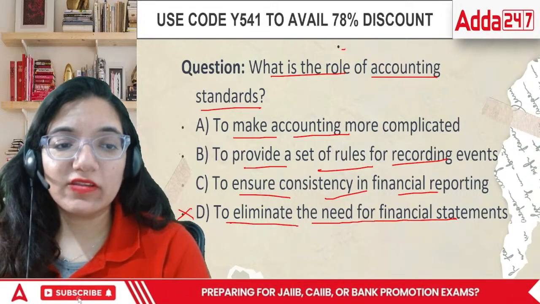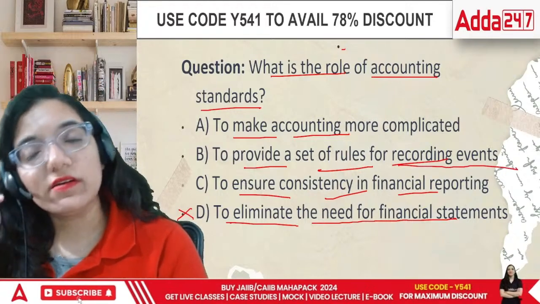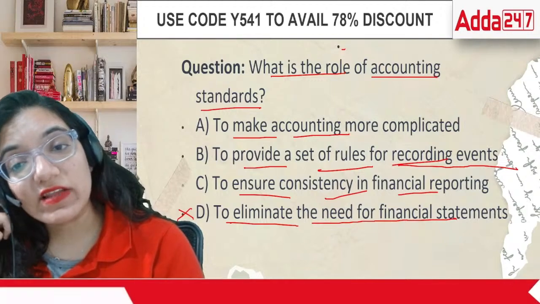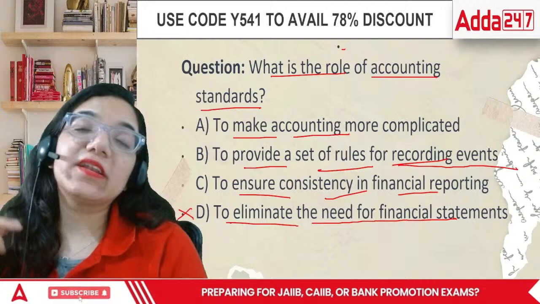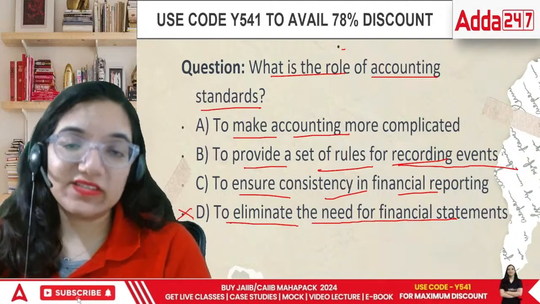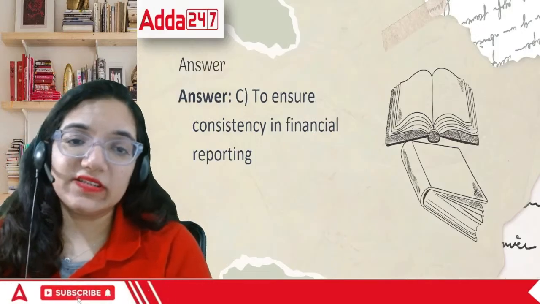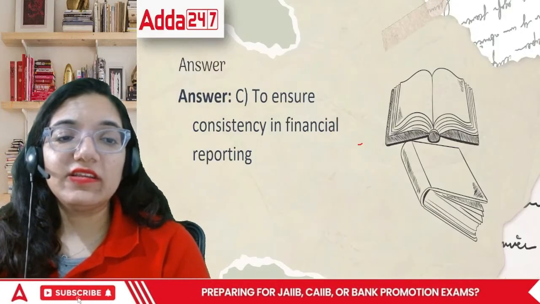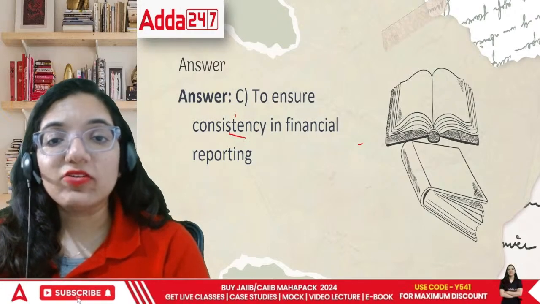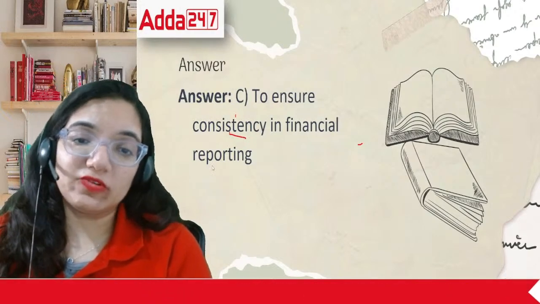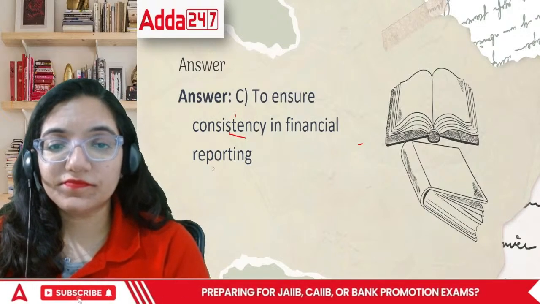In terms of recording the events, not only recording, it is applicable at almost every level. The accounting standards are not only at the level of recording, but also at the level of understanding, interpreting, and even creating the summarized things as well. So I would say the answer is to ensure consistency. Okay, so that last year's balance sheet and this year's balance sheet are comparable, and I can also compare my accounts with your books as well. Okay?